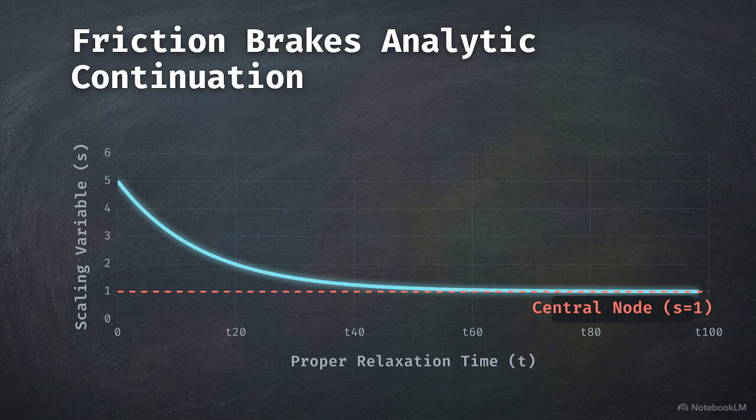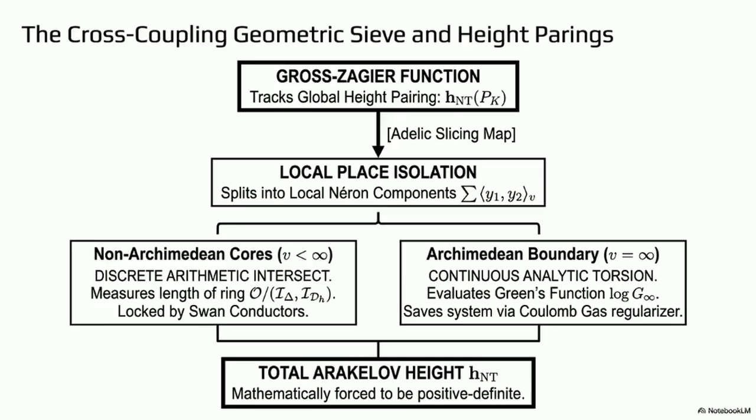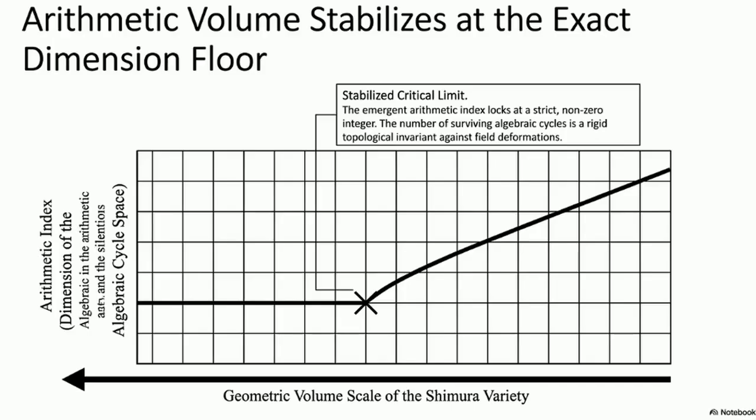This flow chart maps the entire mechanism. The global Gross-Zagier height pairing splits into discrete local components and a continuous analytic boundary. Under the quantum J-flow, this total Arakelov height is mathematically forced to be positive definite. As geometric volume scales down, the arithmetic index navigates the critical limit, stabilizing at a strict dimension floor.